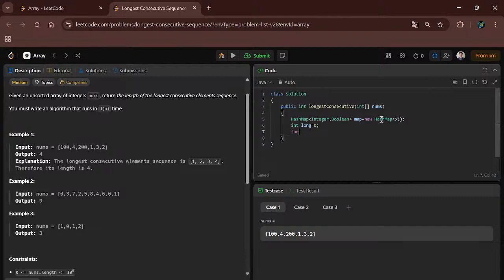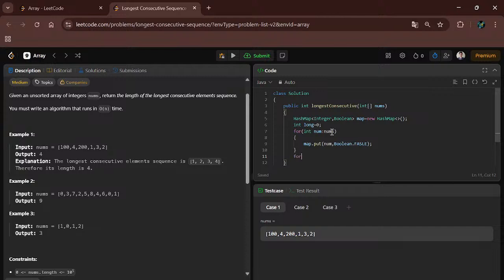And I will implement a for loop, and we will put all the elements in the hash map. We will use a for each loop. Int num in nums. You can see here the array name is nums. In the previous problem there was numbers. So here map dot put num and boolean as false. You can find this full length, deeply taught video in the playlist.